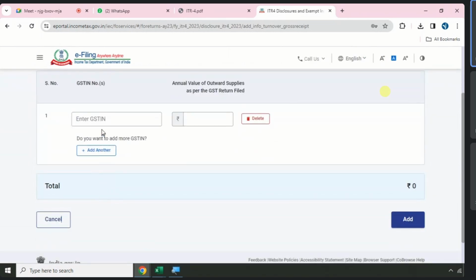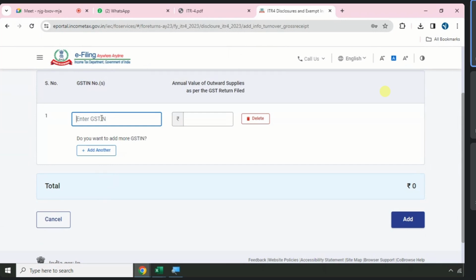And if you don't have a GST number, within 10 to 15 days after filing this return, you will receive a demand notice from GST stating that in your ITR form number 4, you reported your turnover as 80 lakhs, but you did not register in GST. Why so? Both are interlinked. How much turnover did we report? 80 lakhs. But if you don't have a GST number registered on this PAN card, you will receive a notice.